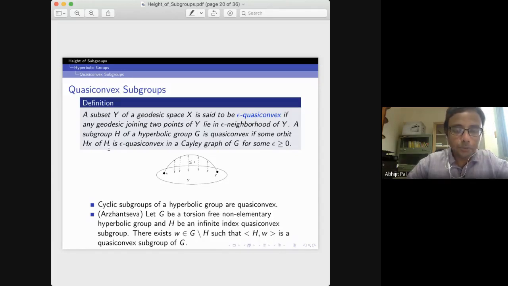And a subgroup H of a hyperbolic group G is quasi-convex if some orbit of that subgroup in the Cayley graph of G is a quasi-convex set; then we call that subgroup a quasi-convex subgroup.